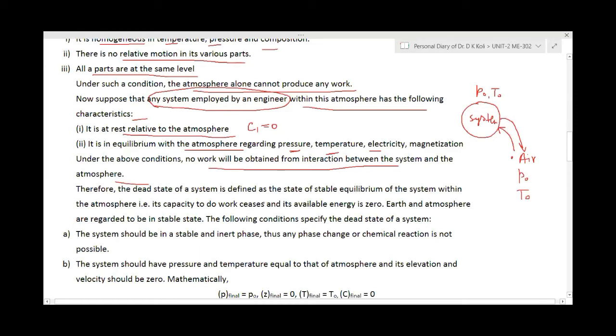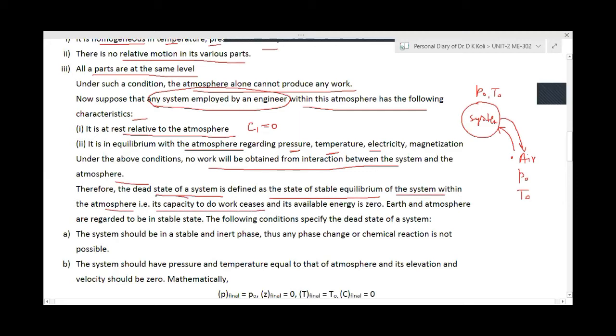So the dead state of a system is defined as the state of stable equilibrium of the system within the atmosphere, and its capacity to do work ceases.